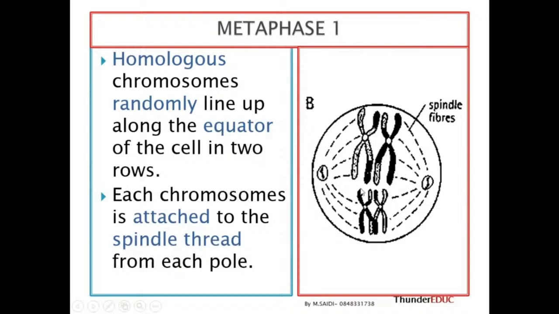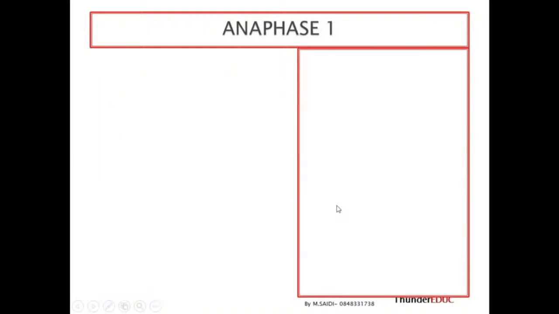So it means that another one can be here. This set can be on top, this one can be down, or this chromosome can be this side, and this one can be this side. That's what we call randomly. So when they separate, we're going to form different cells. Each chromosome is attached to the spindle fiber or spindle thread from each pole. That's what we are trying to show you, that these threads are attaching the chromosomes from each pole.